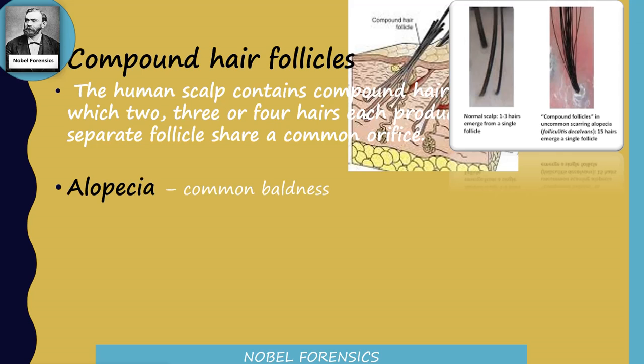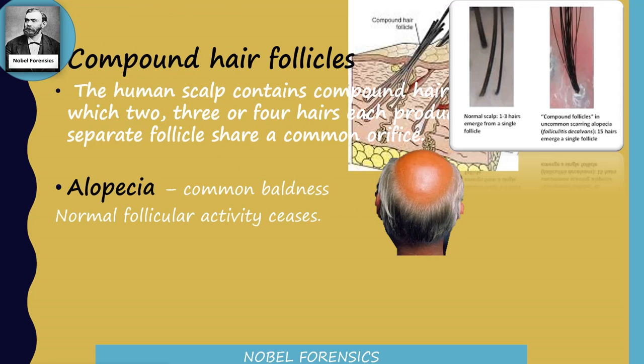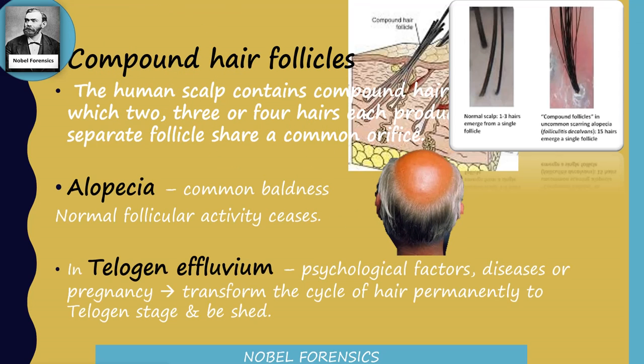Then another terminology, which is alopecia. It is common baldness. Because normal follicular activity ceases, alopecia will occur. And another term is telogen effluvium. Telogen effluvium occurs because of psychological factors, diseases or pregnancy; the actively growing hair which is in the anagen phase is directly transformed to the telogen stage and shed.